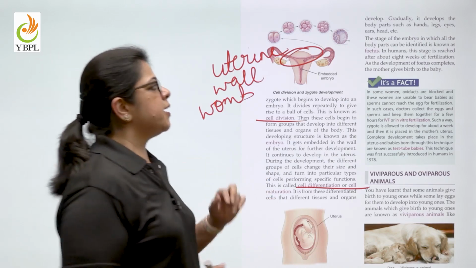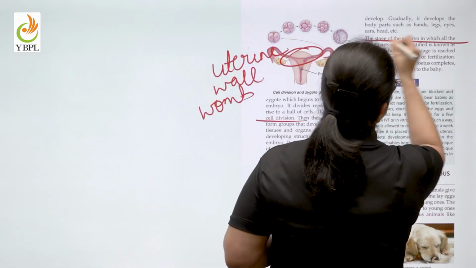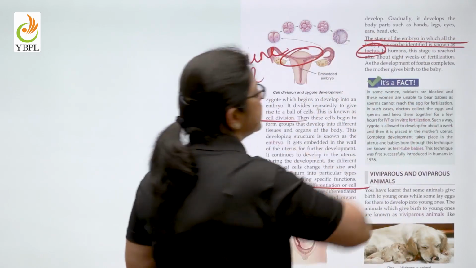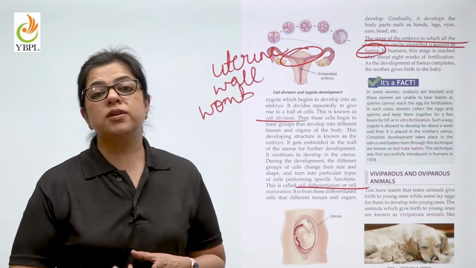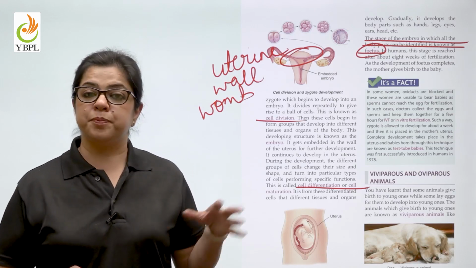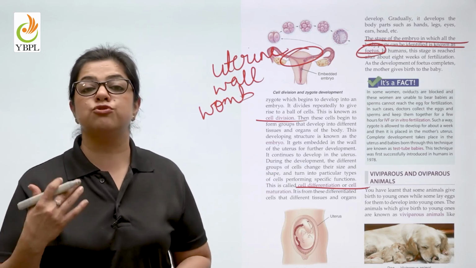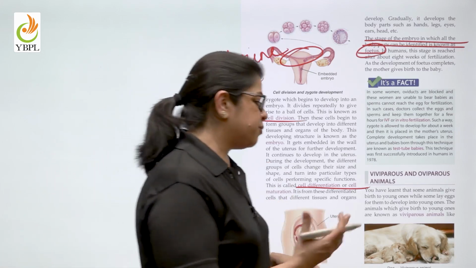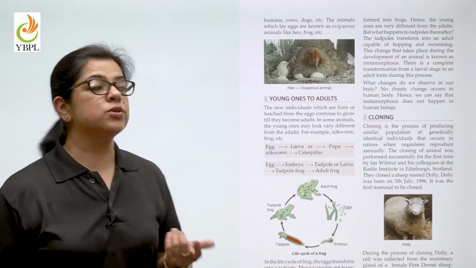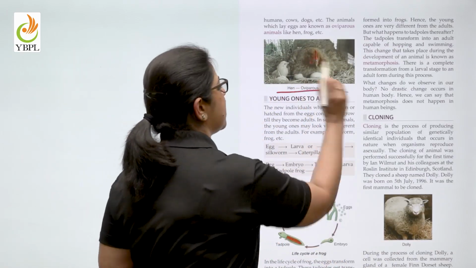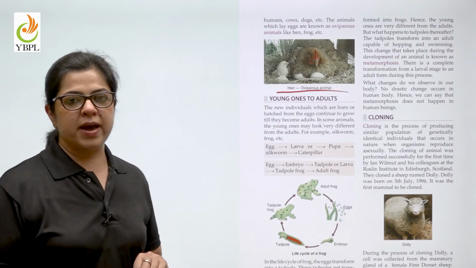Now, the stage of an embryo in which all the body parts can be identified is known as a fetus. We have also learned in our junior classes that the animals that give birth to their young ones are known as viviparous, and those that lay eggs like the hen are known as oviparous.